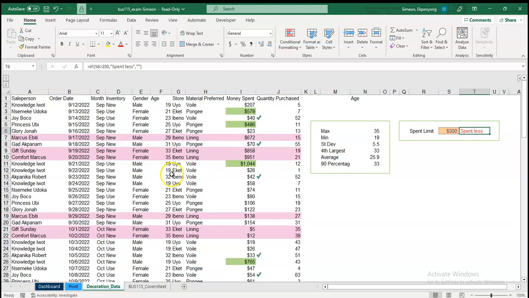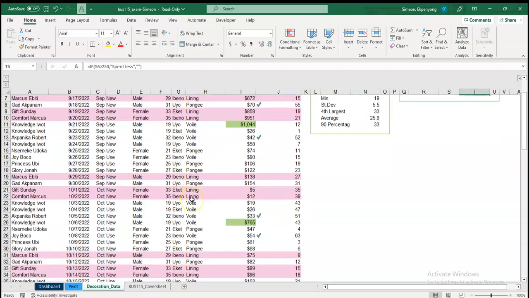Here the purple color tells us the type of decoration material preferred. I made a conditional formatting to format across the data set.